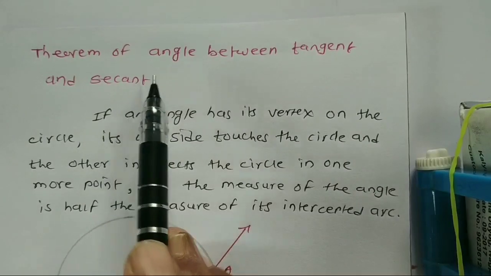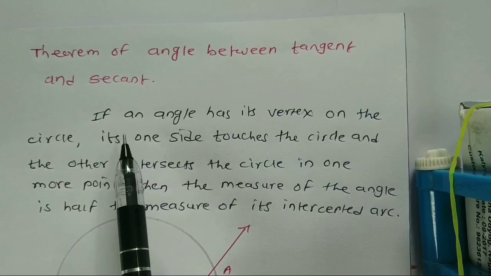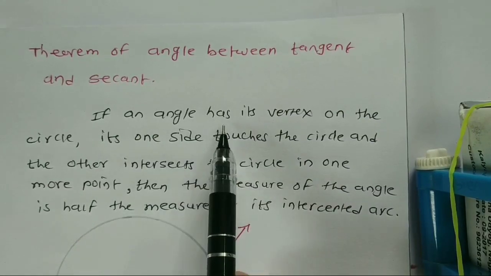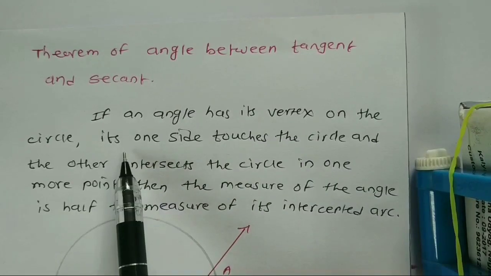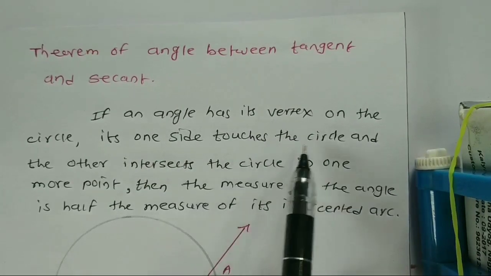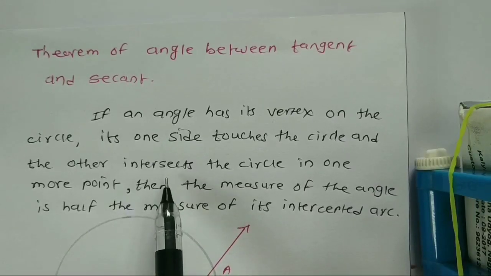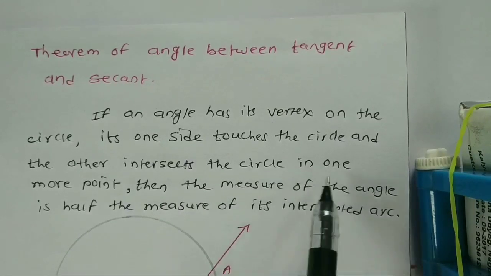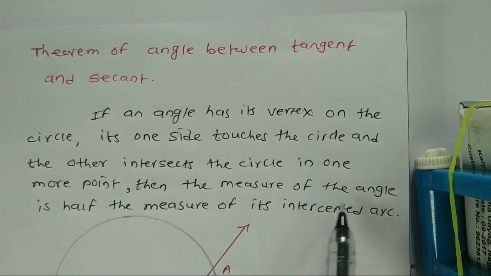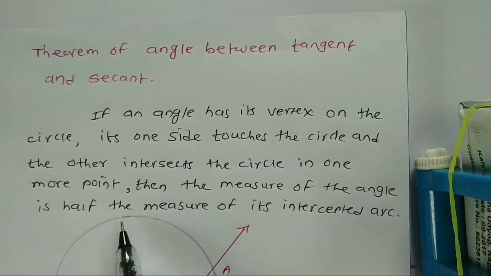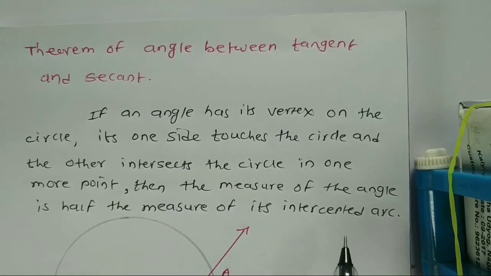Theorem of angle between tangent and secant. If an angle has its vertex on the circle, its one side touches the circle and the other side intersects the circle in one more point, then the measure of the angle is half the measure of the intercepted arc.